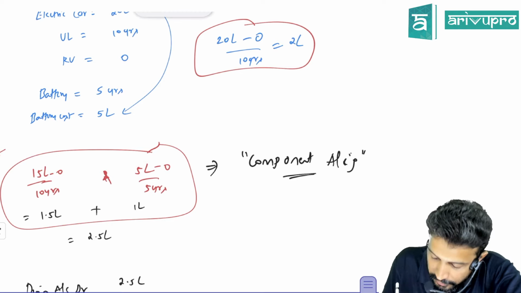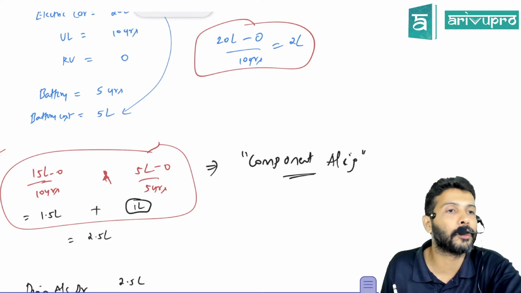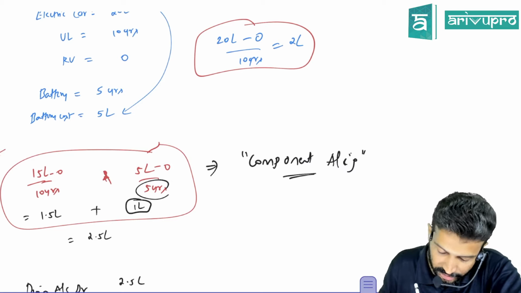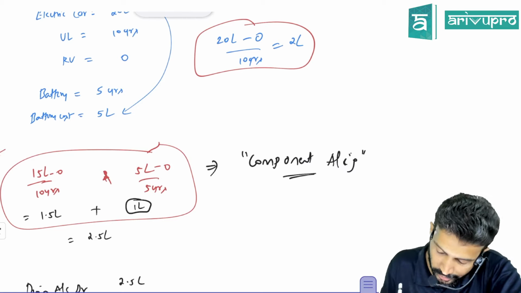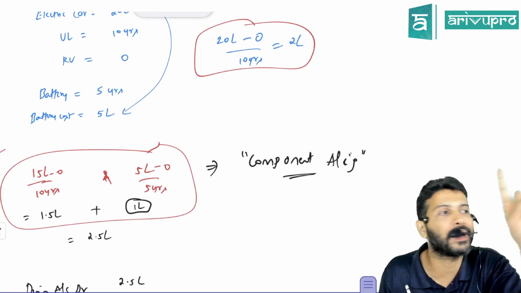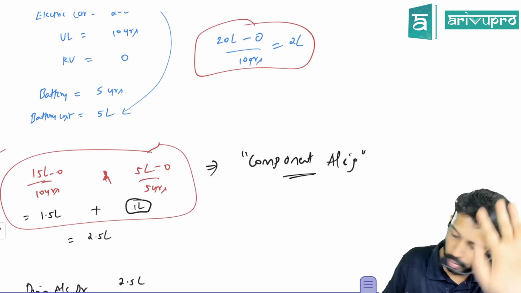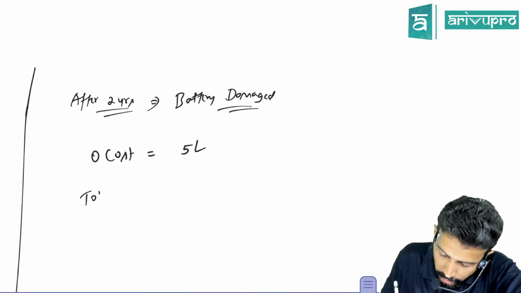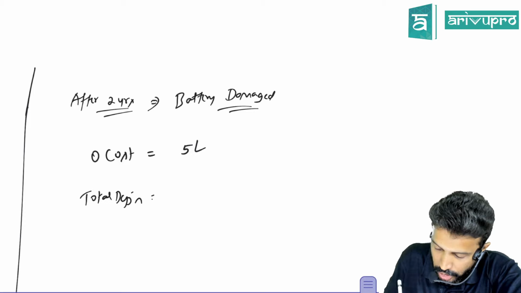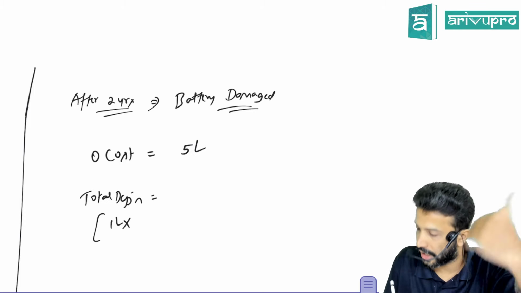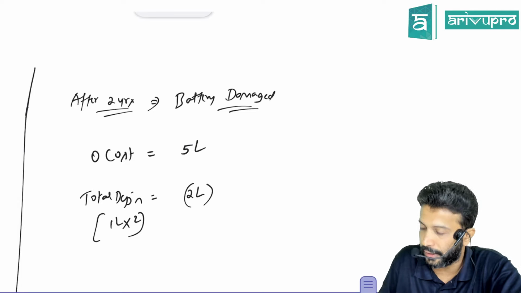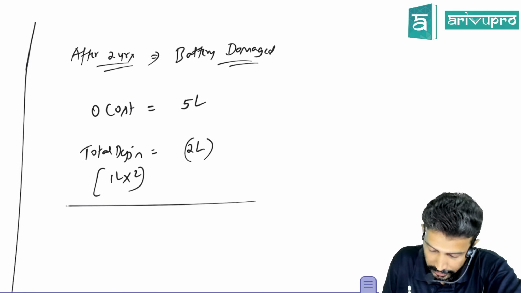5 years. That means every year, how much depreciation are you calculating for the battery? 5 lakh minus its salvage value, which is 0, divided by its useful life, which is 5 years. So you're getting depreciation every year to the extent of 1 lakh. Over 2 years, what is the total depreciation you have charged towards the battery? 1 lakh every year, so you have charged 2 lakh rupees depreciation. Any doubt till here?